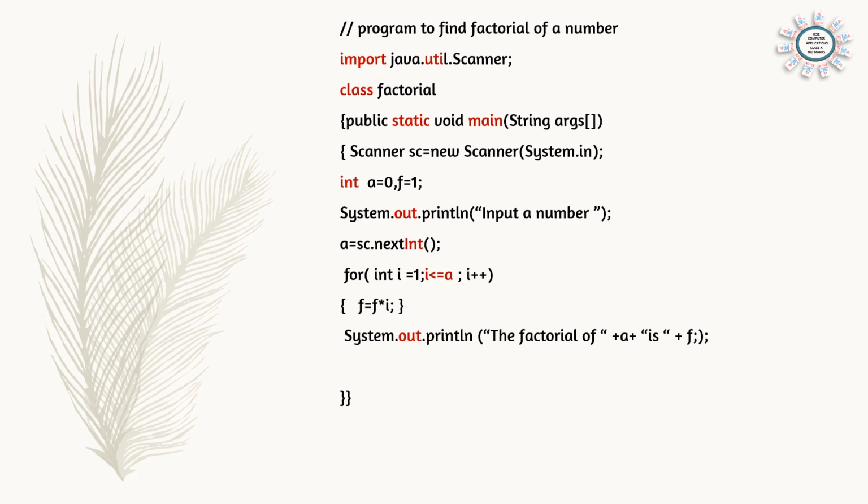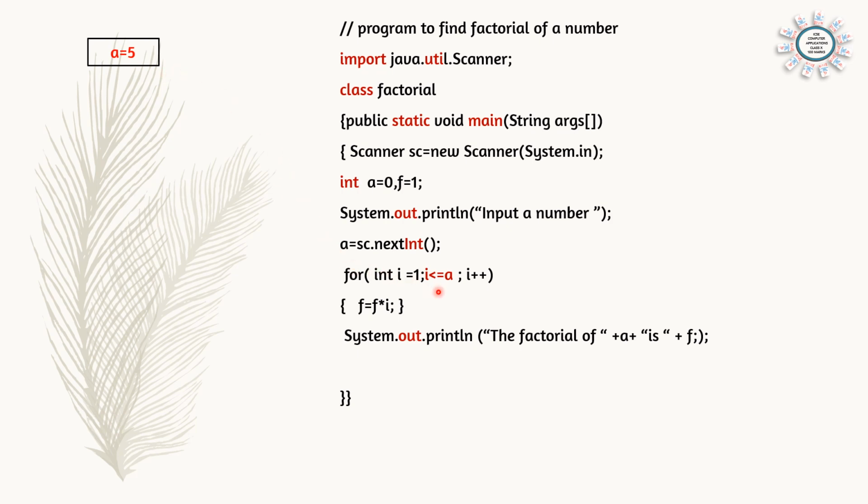And now System.out.println, input a number. So here we are accepting a number. Example, suppose we are taking the number as 5. Factorial means starting from 1 till 5 we have to multiply 1 into 2 into 3 into 4 into 5. If the number is 10, starting from 1 till 10 multiply. If the number is 100, starting from 1 till 100, we are multiplying.